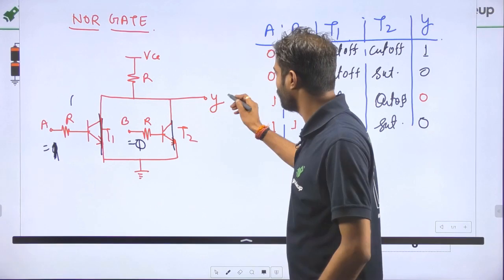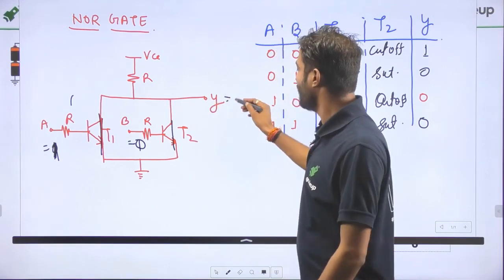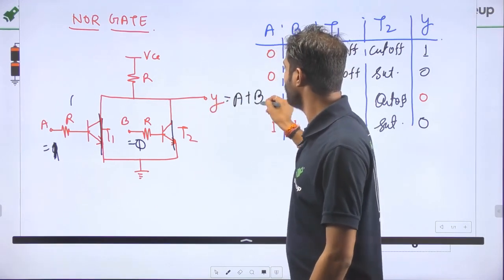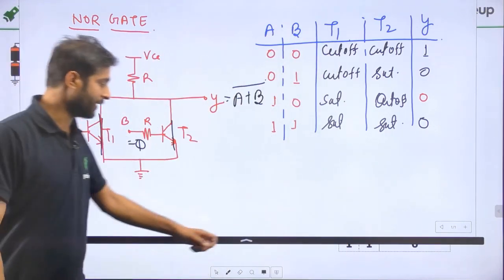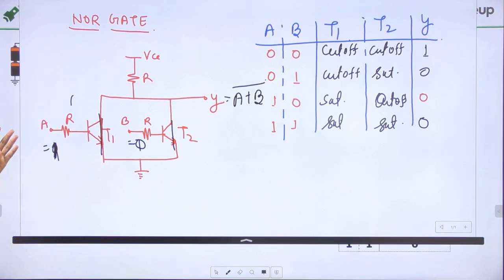So the answer will be what? The answer will be always NOR gate. And Y is nothing, it is just A ORing B whole bar. Right? Y is nothing, it is just A ORing B whole bar. That is the circuit diagram.